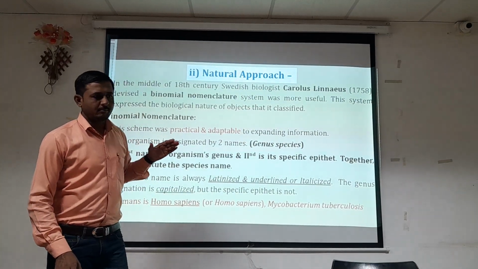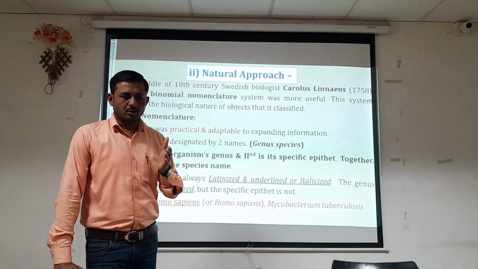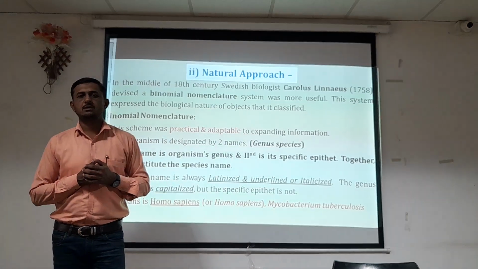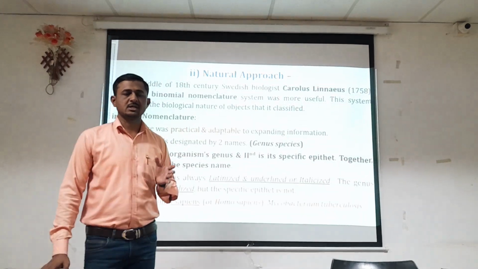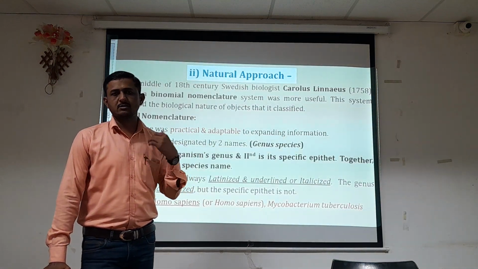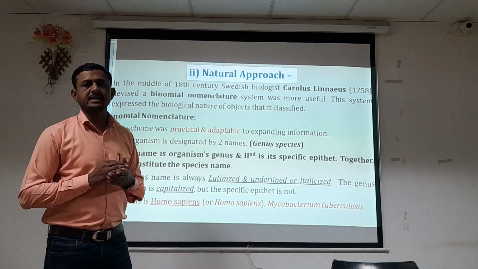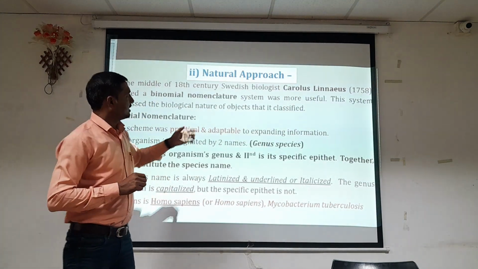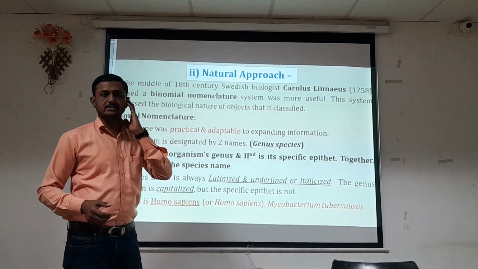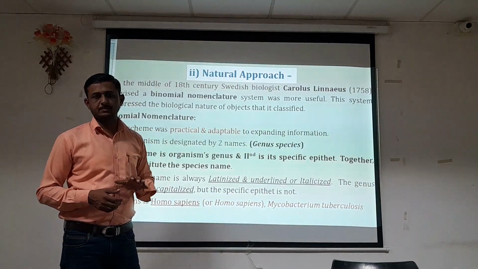By following the proper protocol and procedure, on the basis of distinguishing characteristics or similarity or dissimilarity between organisms, they are placed into a particular group, and after the complete process the organism is given a particular scientific name. That naming system was devised by Charles Linnaeus and is called the binomial nomenclature system.